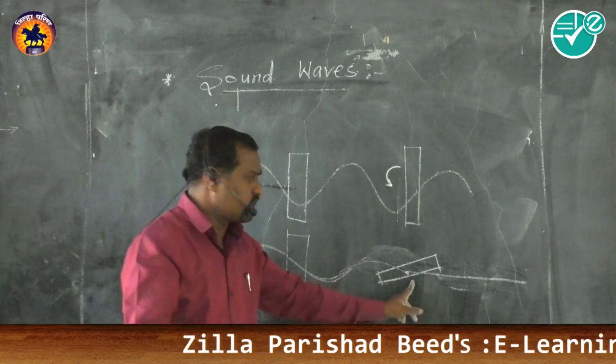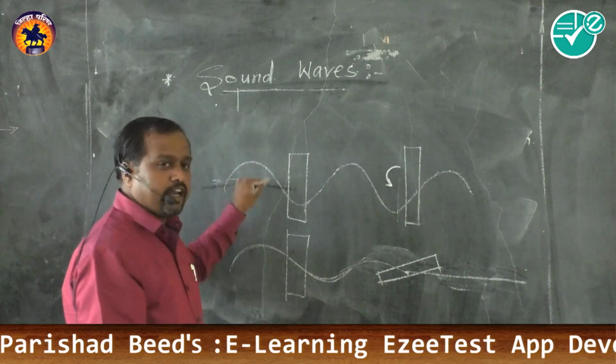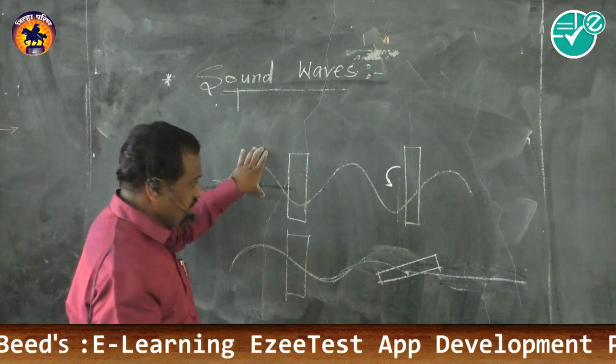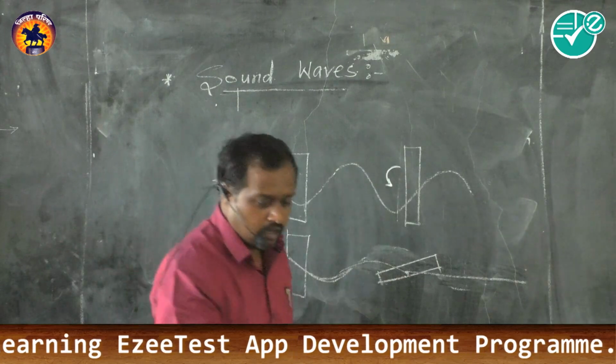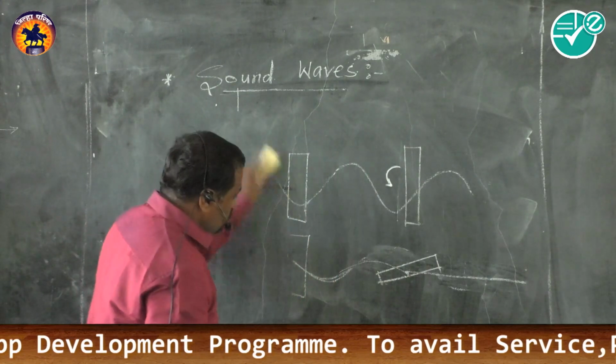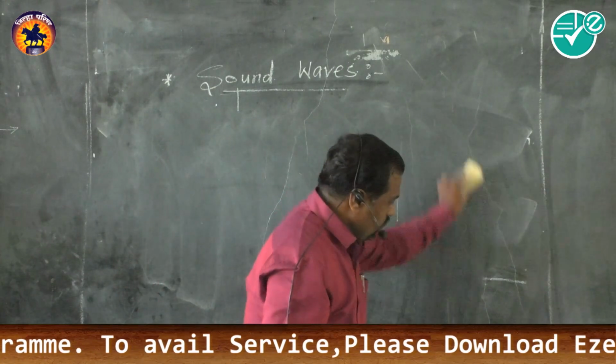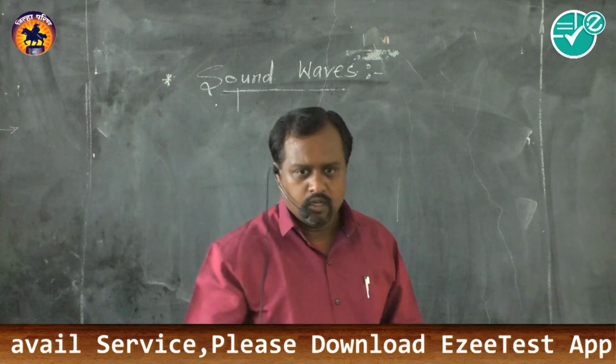We are studying this in the light section also. Here the transverse wave's mode of vibration is perpendicular to the direction of propagation, hence it can be polarized, and this is the last property of a transverse wave. These are the characteristics of the transverse wave. These are very important. Now we are going to deal with the last one.